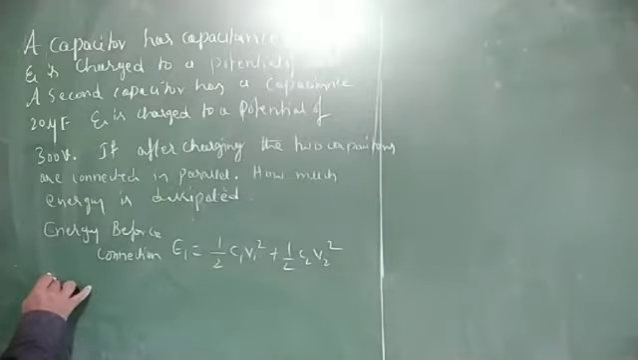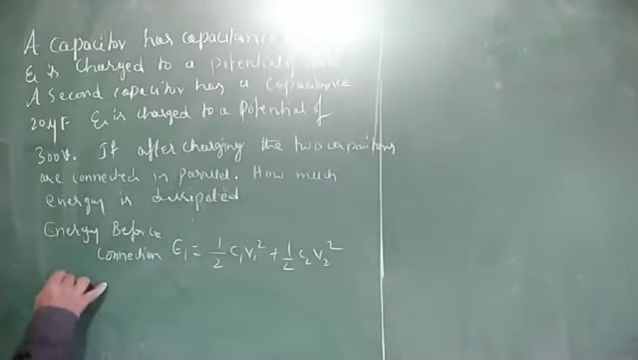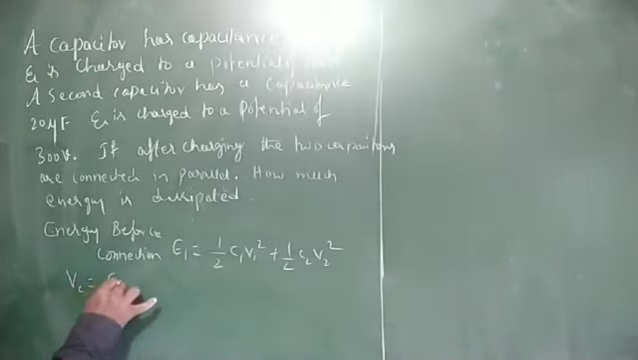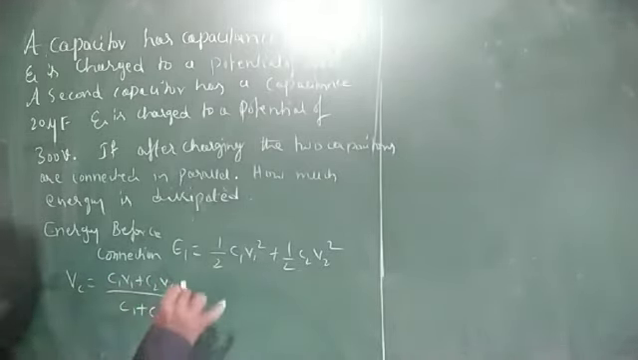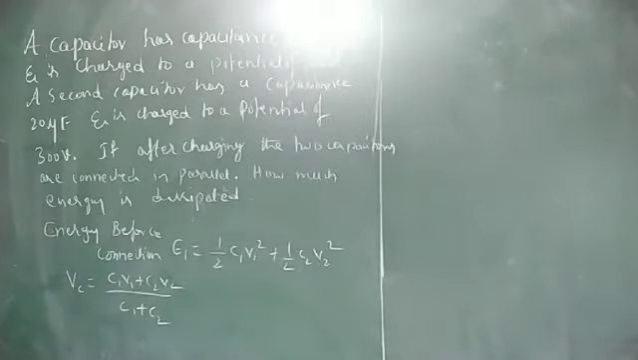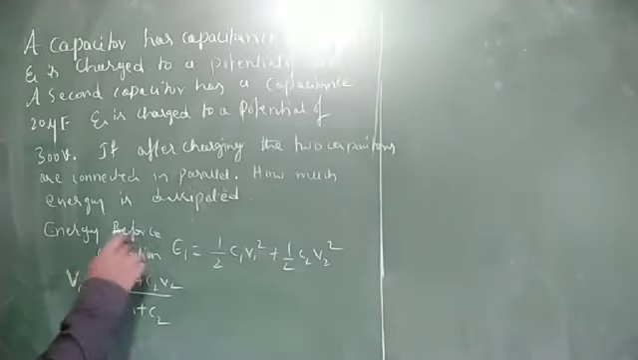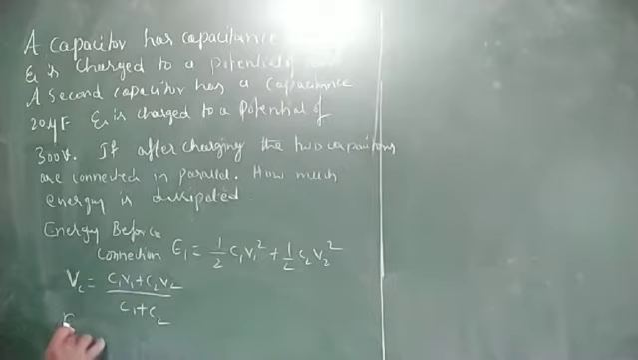Next is the energy after they are connected in parallel. The common potential Vc is equal to C1 V1 plus C2 V2 divided by C1 plus C2, that is, total charge divided by total capacity. Since they are connected in parallel, the common potential is Vc. Therefore, what is the energy after connection?